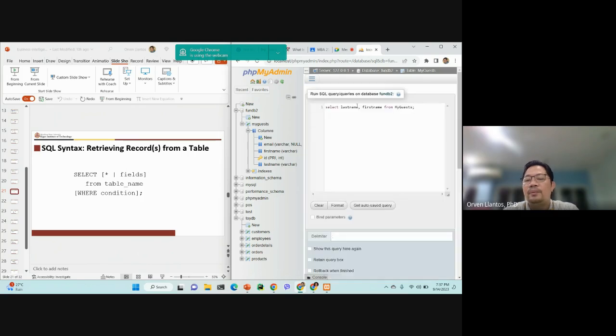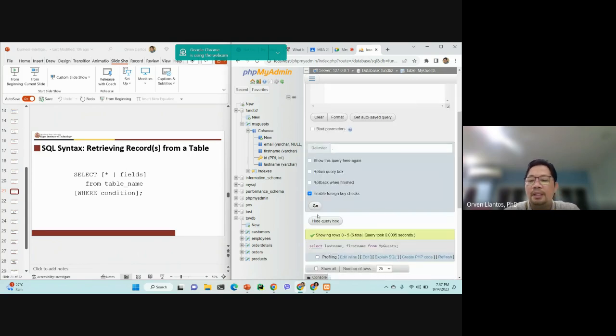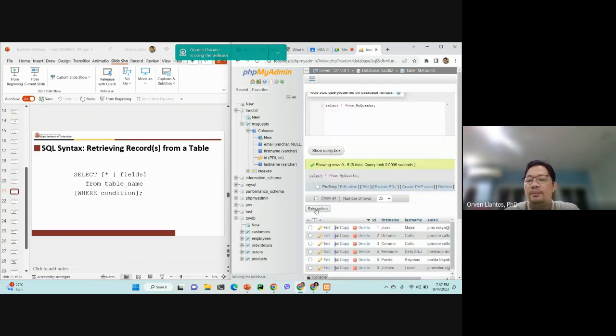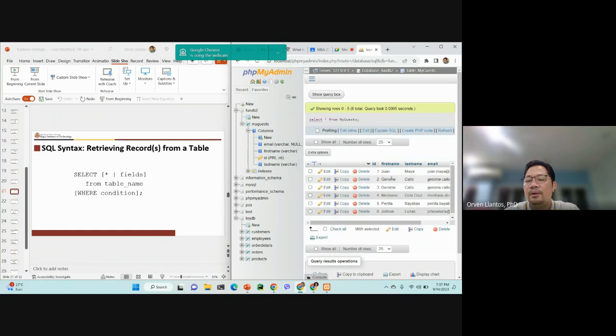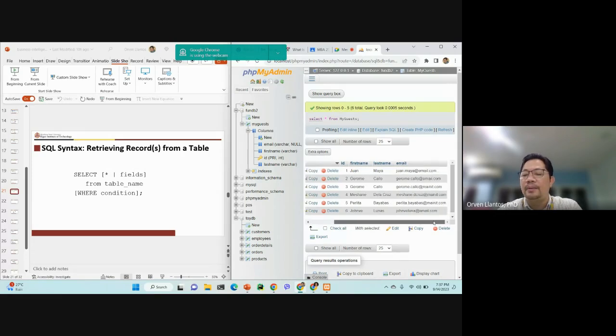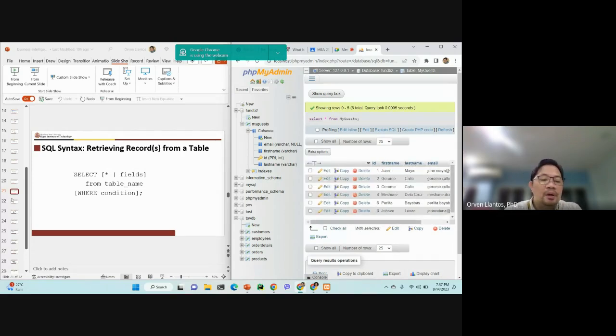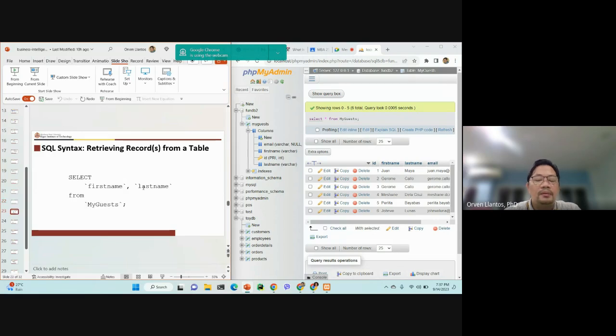But if you do not want to specify, just select all and then click go. All right. So all the columns are displayed: the ID, the first name, the last name, and the email. Okay. So next, this is already familiar, and this one was already done a while ago.